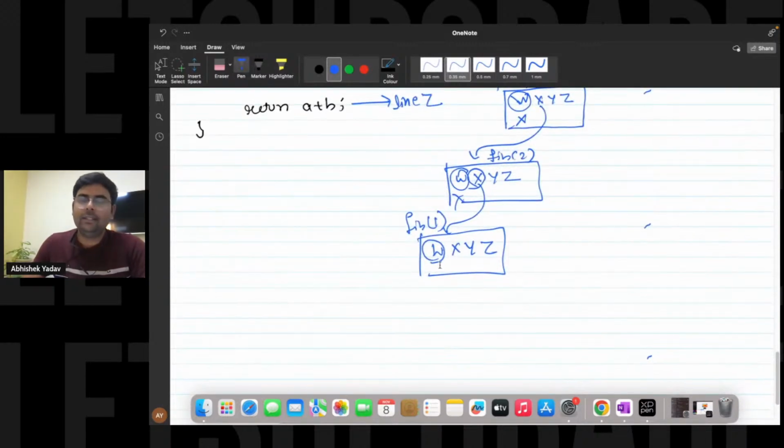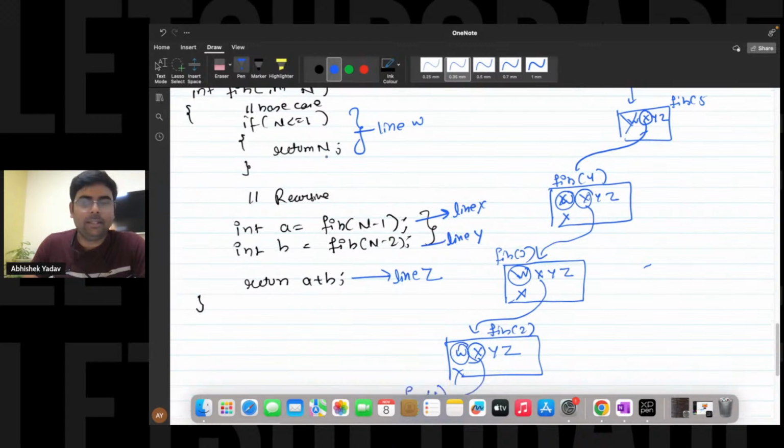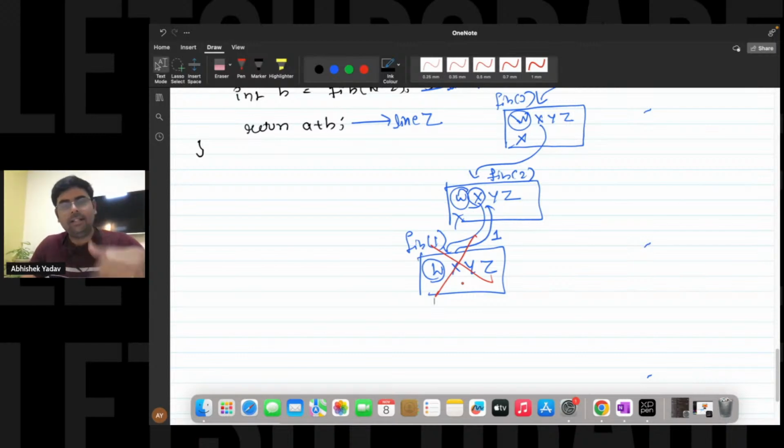Right, everyone? We will execute the body of the if condition. In the body, what we are doing? We are returning something, right? Return keyword will do what? It will return the value to the previous function call, that is here, right? What it will return? It will return n. The current value of n is what? 1. So it will return 1 to the previous function call, and here this stack frame will get destroyed. After returning the value, the current stack frame will get destroyed.